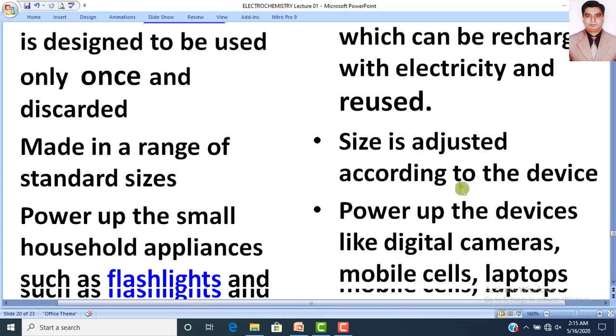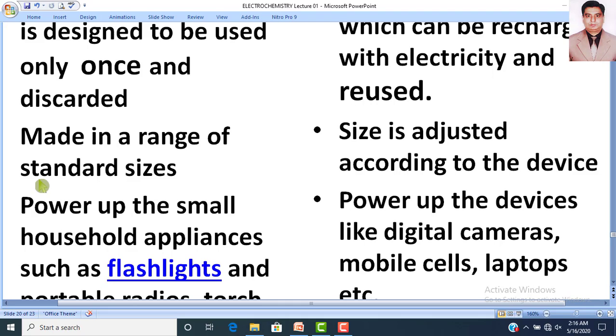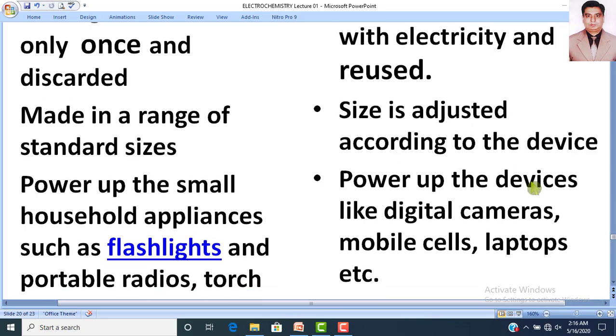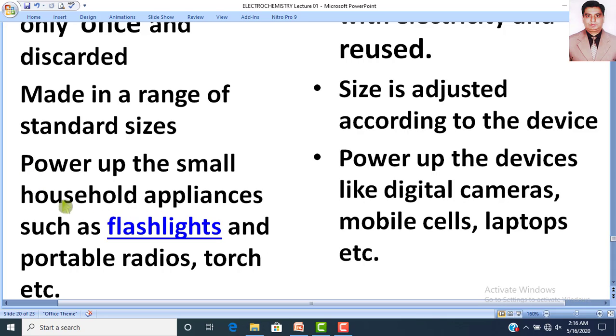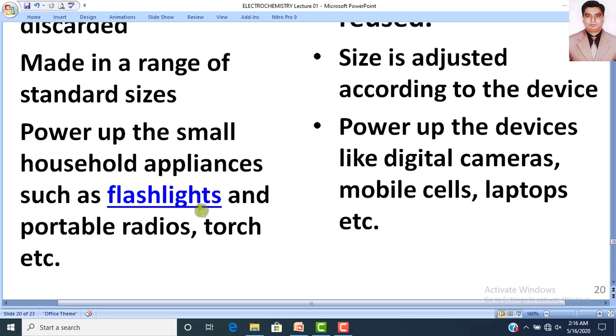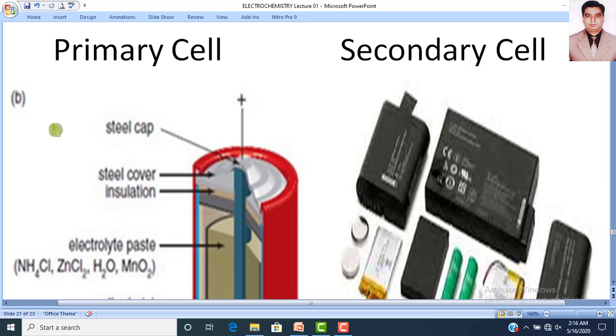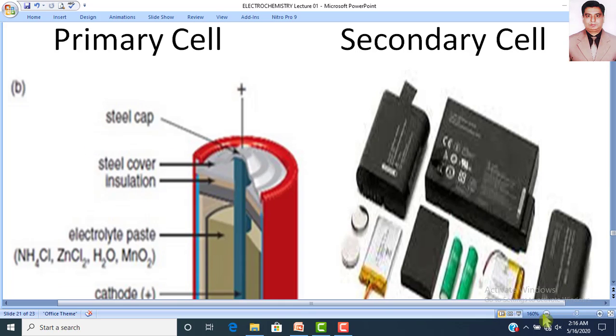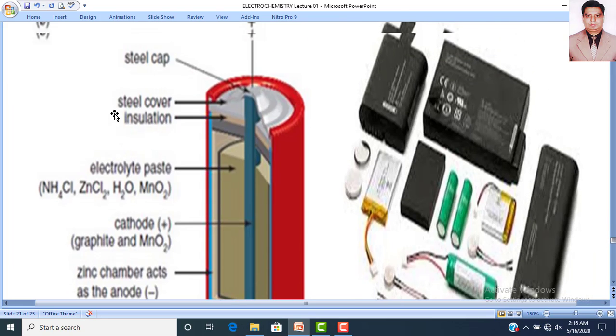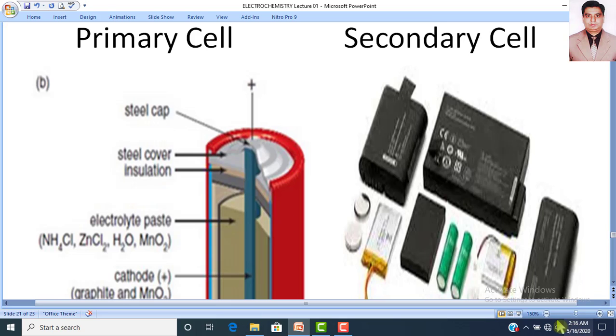Similarly, primary cell is made in a range of standard sizes, while the size of a secondary cell is adjusted according to the device. And primary cells power up small household appliances such as flashlights, portable radios, and torches, while secondary cells are mostly used in digital devices like digital cameras, mobile cells, laptops. So dear students, from this diagram, you can have an idea of how this is the primary cell and this is the secondary cell.